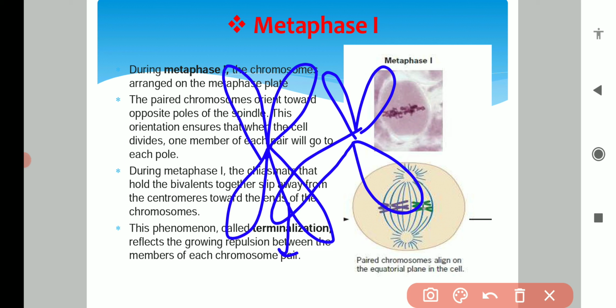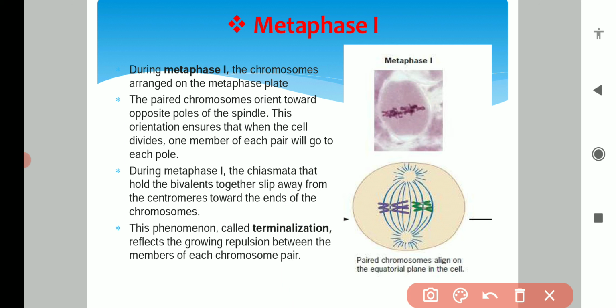At the time of metaphase, these crossing overs start slipping towards the end side of the chromosome, or we can say the telomere of the chromosome, and this process of the chiasmata slipping to the terminal side is known as terminalization of the chiasmata.